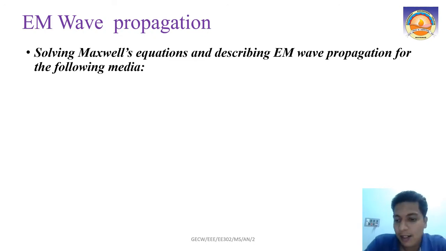Basically what we mean here is that we are going to solve Maxwell's equations. As we have already seen, Maxwell's equations are defined in space, right? We have already modified Maxwell's equations for time varying fields. So Maxwell's equations define how your electromagnetic field, electric and magnetic field, will be in space with respect to time as well. So that we already defined.